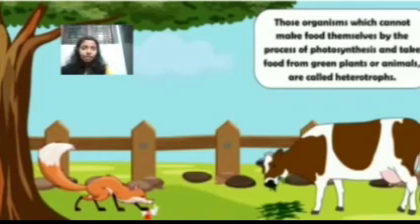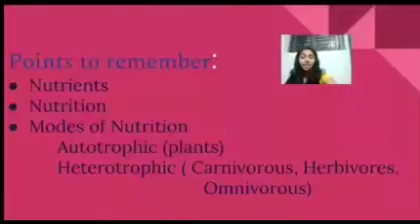Okay, so that was a very small portion, right? Before winding up with today's session, let us recollect what we have learned. At first we learned what is a nutrient, and now we know that nutrients are those components of food like vitamins, carbohydrates, minerals, and fat that are essential for a living organism. Then we learned what is nutrition. Nutrition is the mode of taking food by an organism and its utilization by the body.